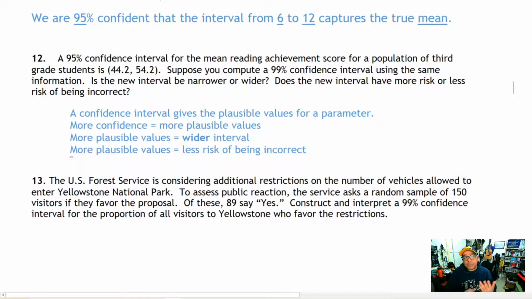And finally, since we have more plausible values, that should mean there's less of a risk of being incorrect. So really, looking at confidence intervals using this vocabulary of plausible values solves a lot of the problems that many students have interpreting confidence.